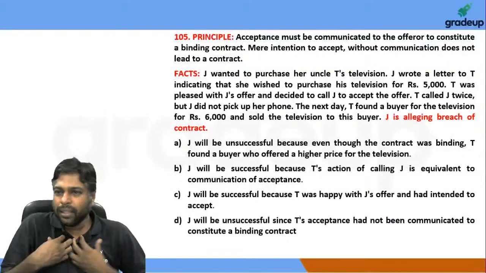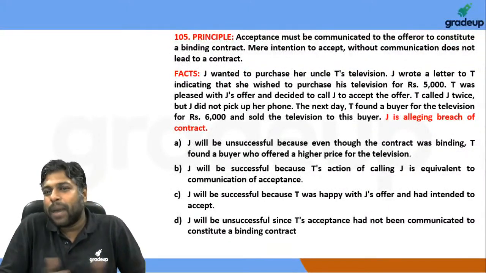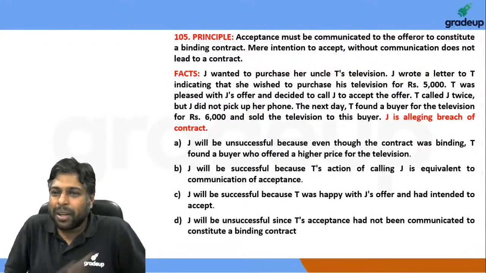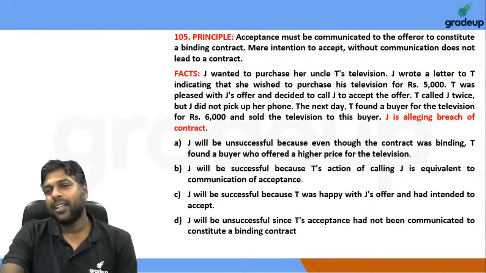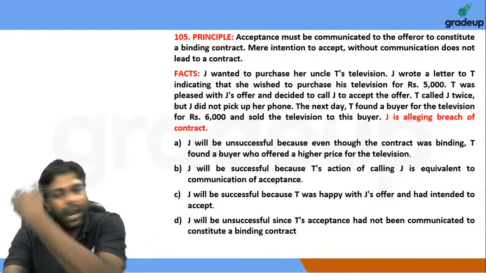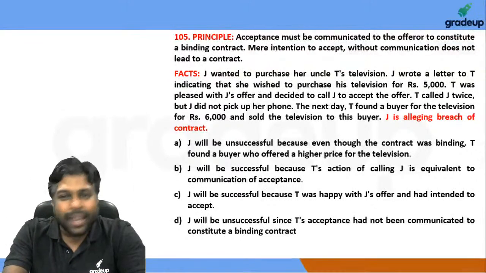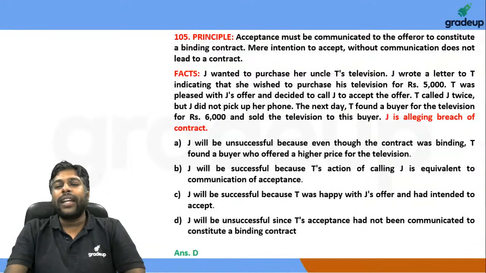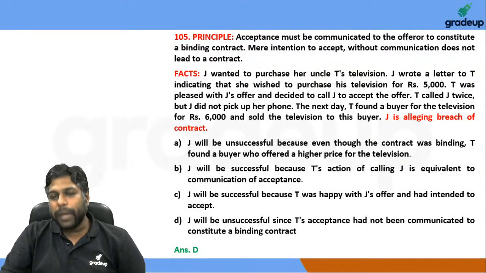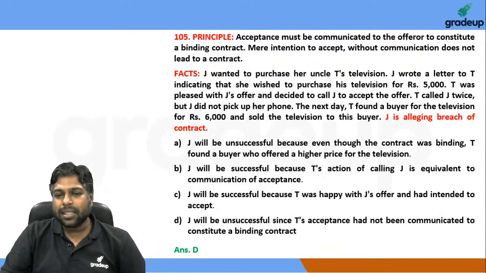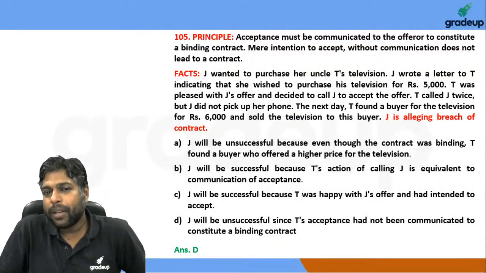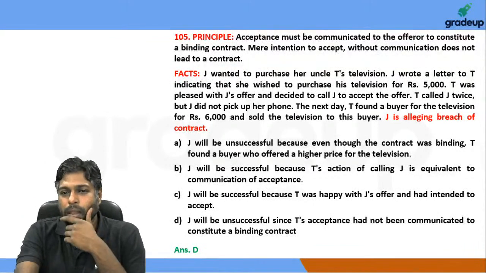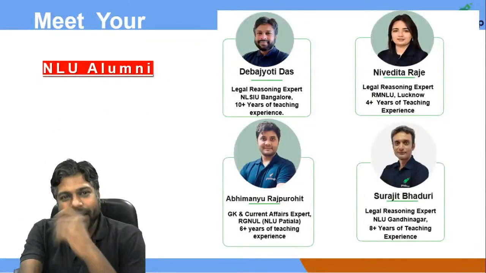If the acceptance is only in my mind, then it makes no difference. This is not about devotion, where you say Ram is in my heart, Sita is in my heart. That cannot work, right? You have to communicate the situation, and in this case you tried but you failed. The conversation could not happen, communication did not happen. Offer acceptance is not complete. J will be unsuccessful since T's acceptance has not been communicated. Right? Is that clear, guys? Seems to be pretty straightforward, guys.